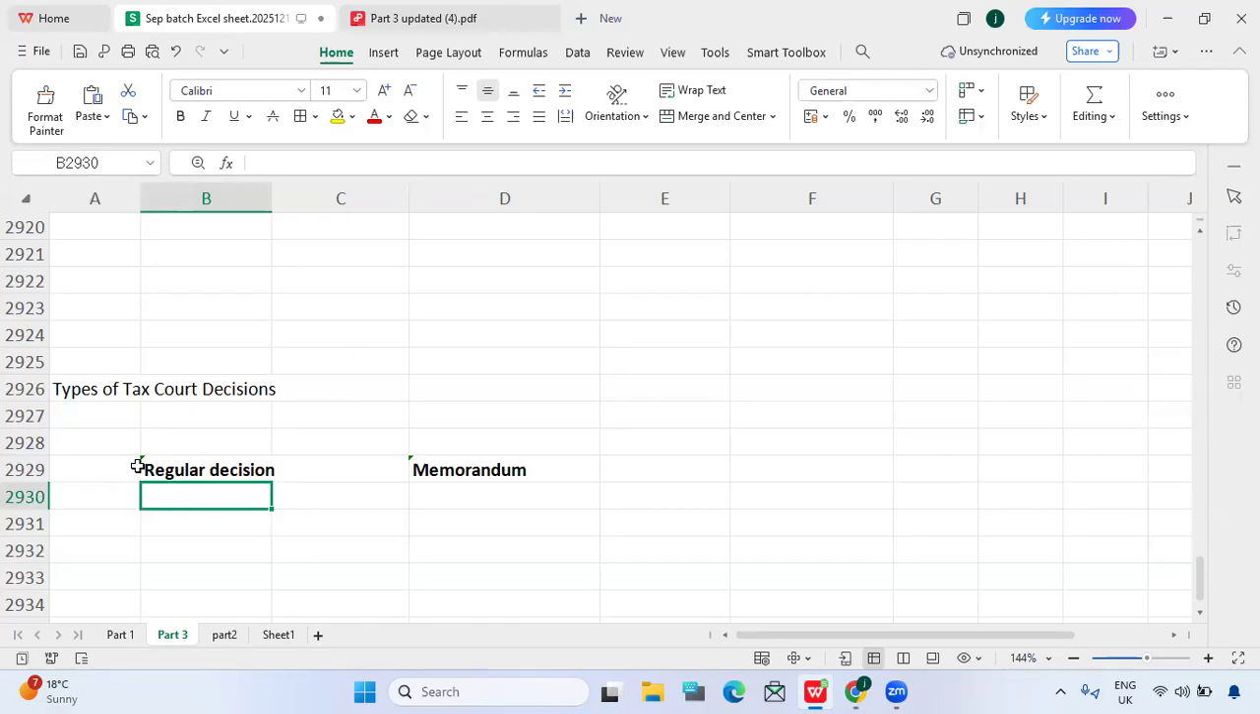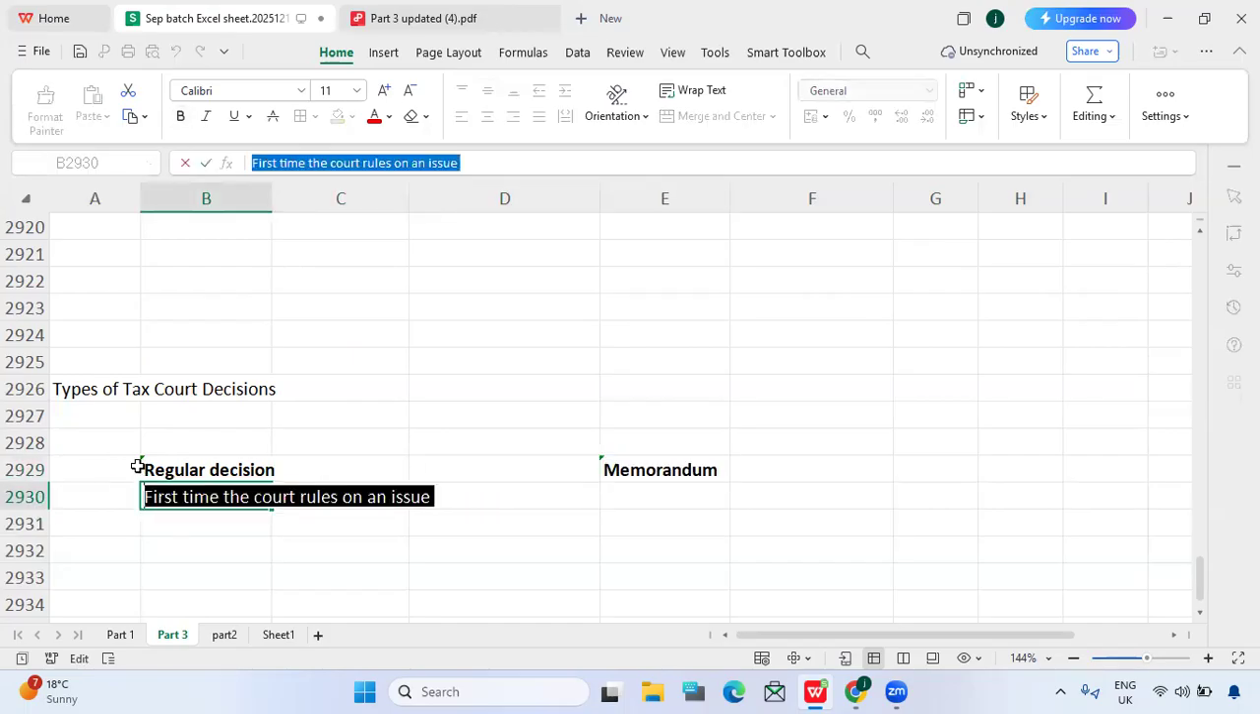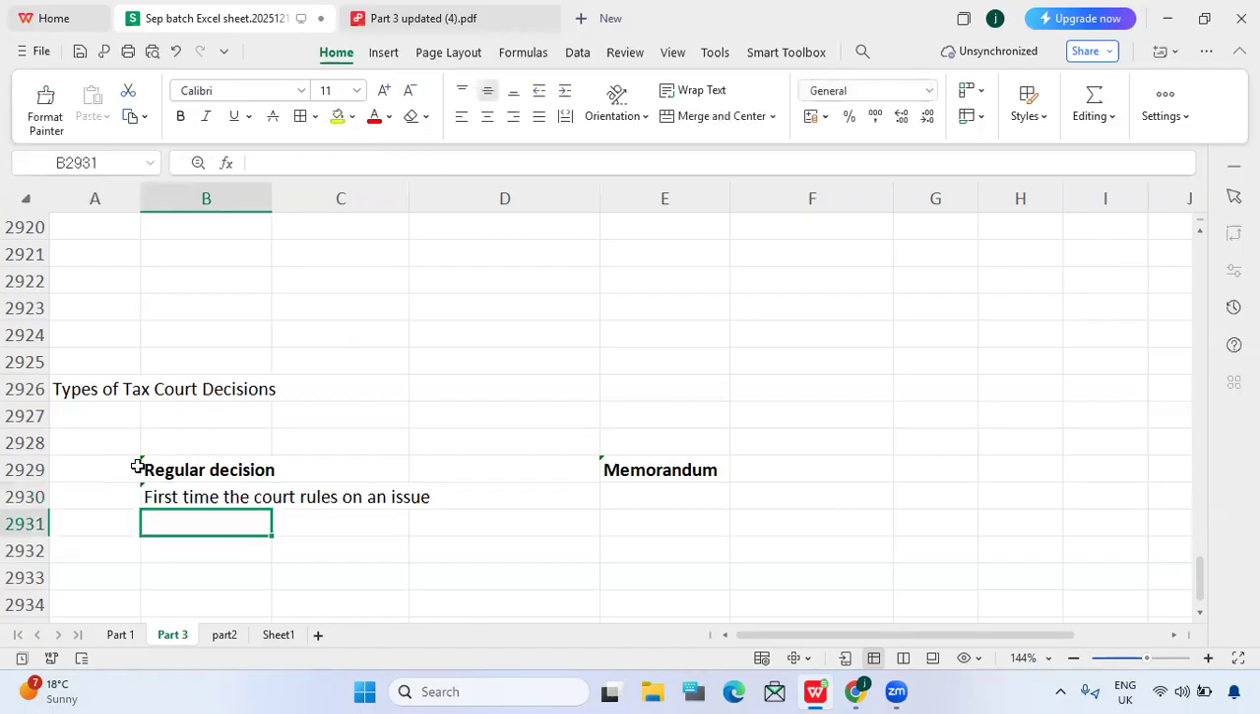In that case, we call it a regular decision, which is when the court rules on an issue for the first time. Whenever we have a new judgment like this, it establishes the legal precedent. So when the court gives a judgment for the first time, it will establish the legal precedent. This is regular decisions.